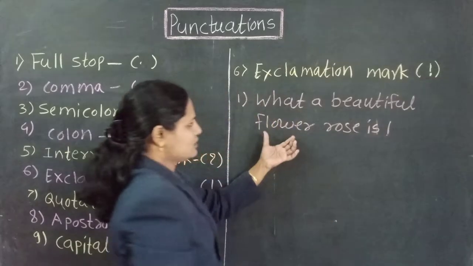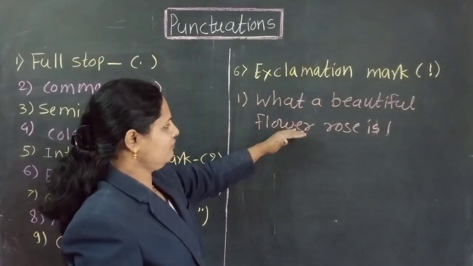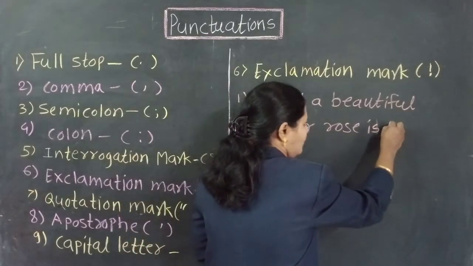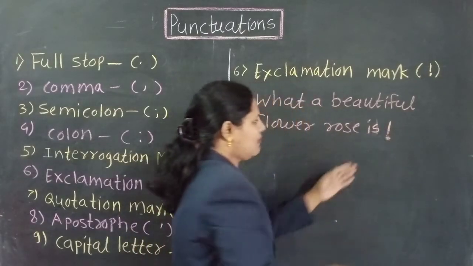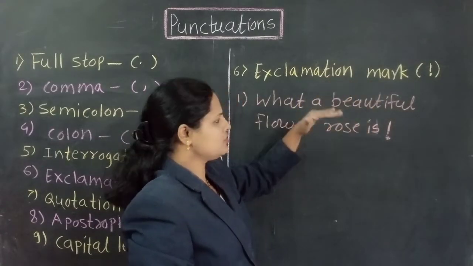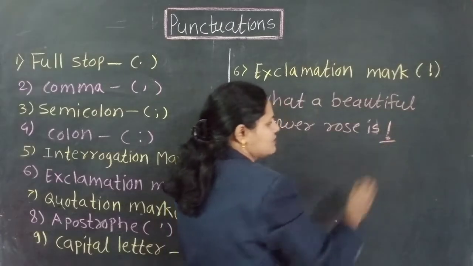This is the exclamatory sentence. After this exclamatory sentence, I have given this mark, and this mark is called the exclamation mark. After any exclamatory sentence, we use this mark.